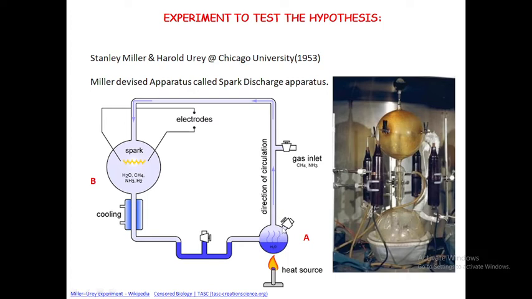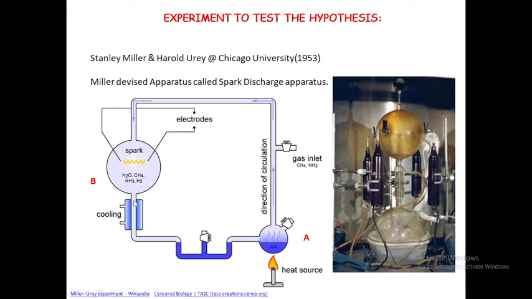Again the heat was continuous, the water was vaporized and collected in flask B. It was mixed and reacted with the gaseous molecules, then cooled down and collected again. So this cycle continued for at least a week, with a continuous supply of heat and continuous condensing of the vaporized material.